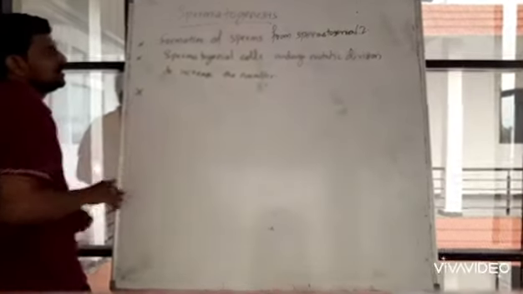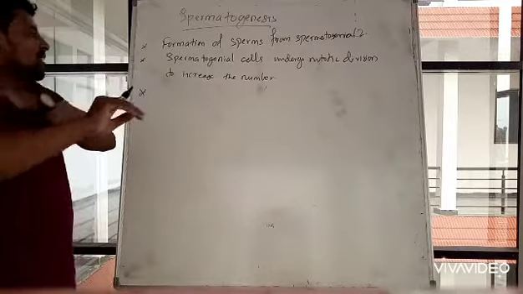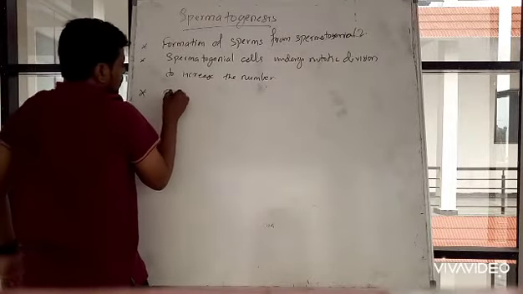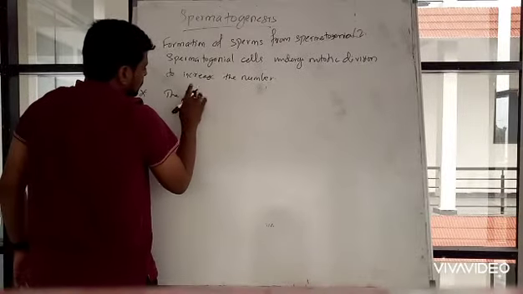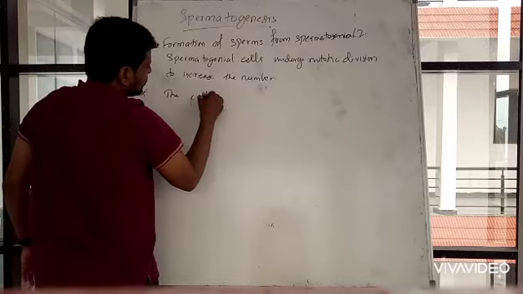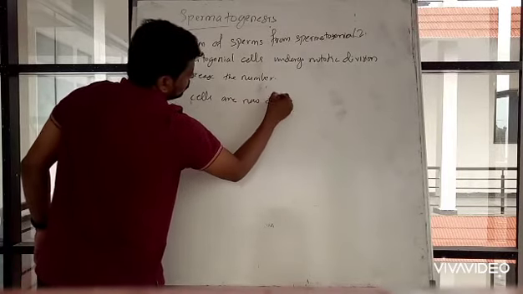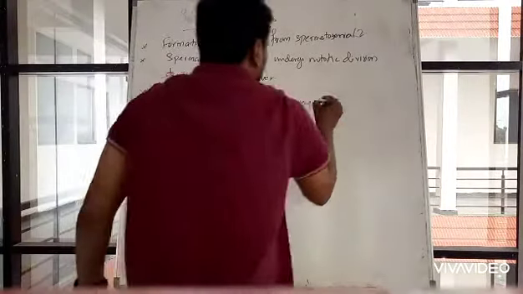Then some of the spermatogonial cells, after mitotic division, are now called primary spermatocytes.